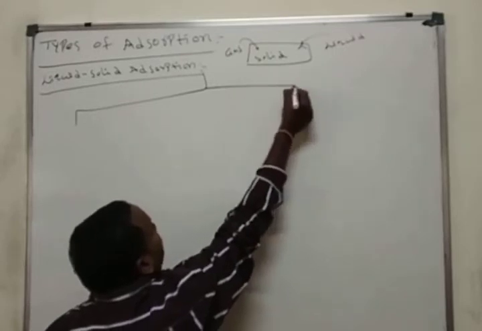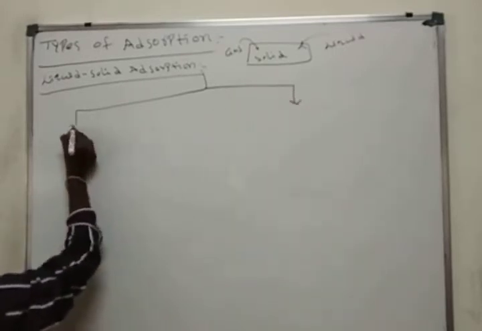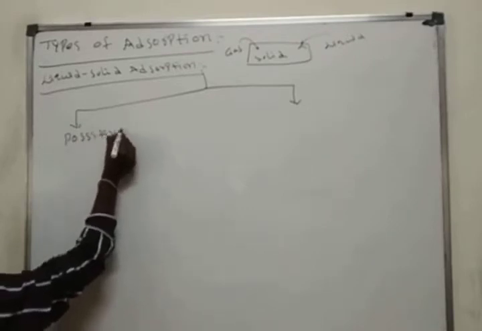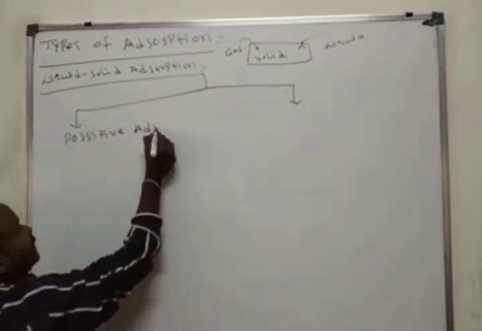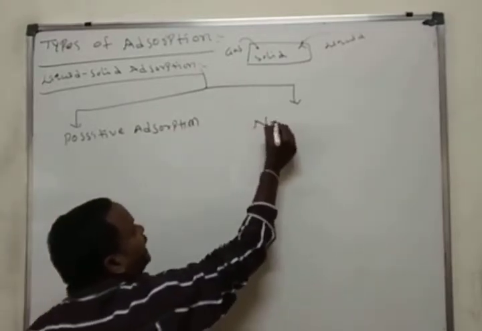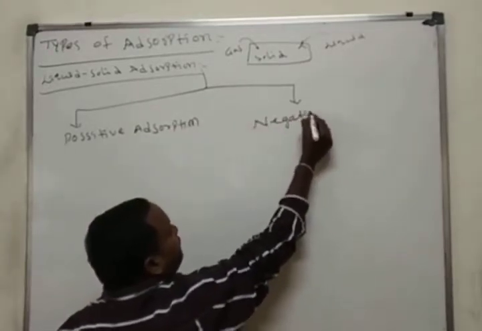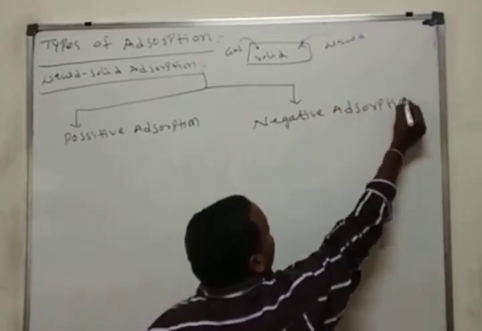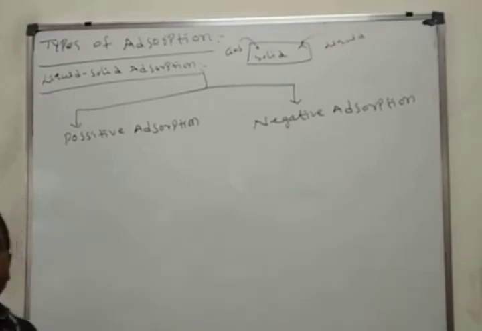It's a simple one. One is positive adsorption, and second one negative adsorption. Positive adsorption and negative adsorption.